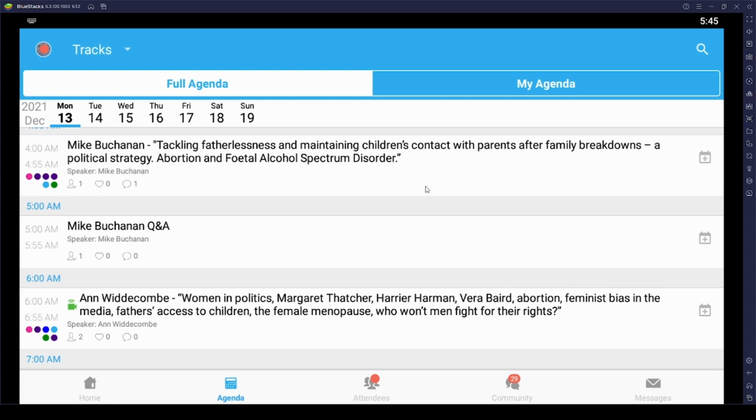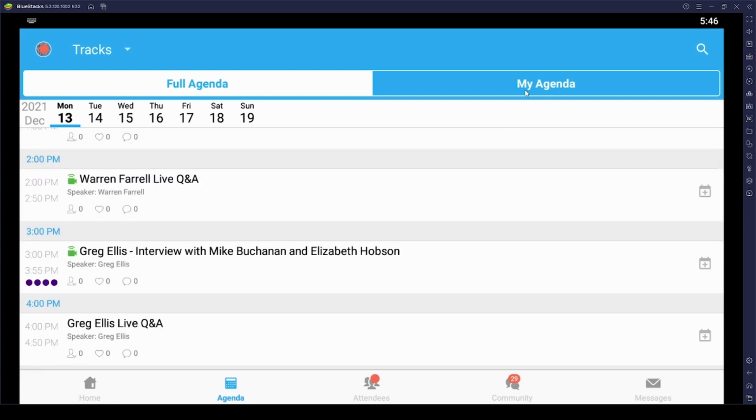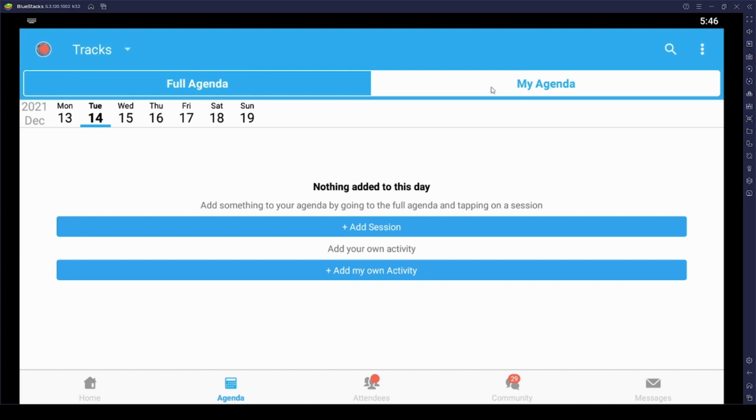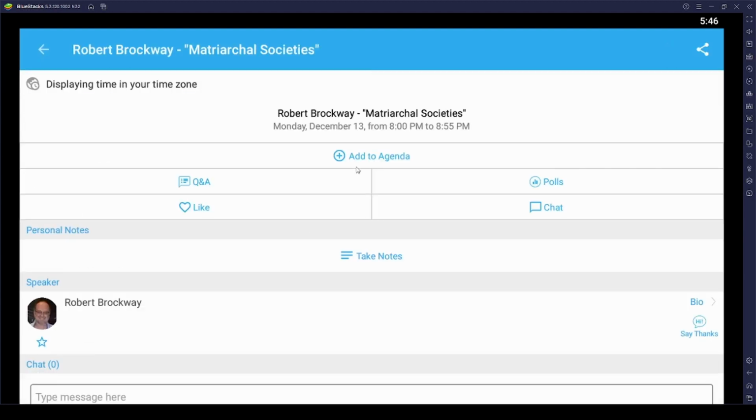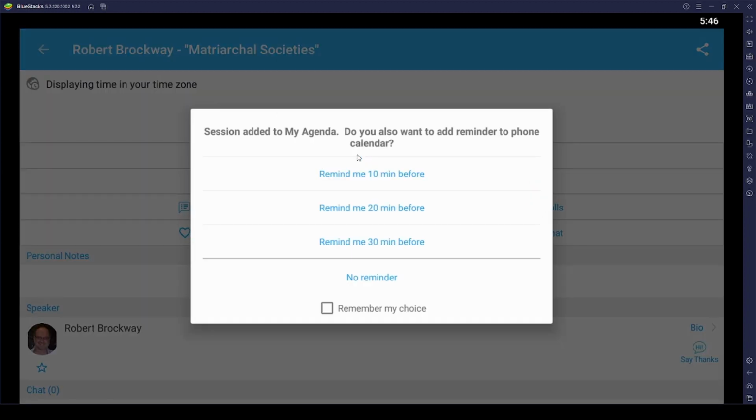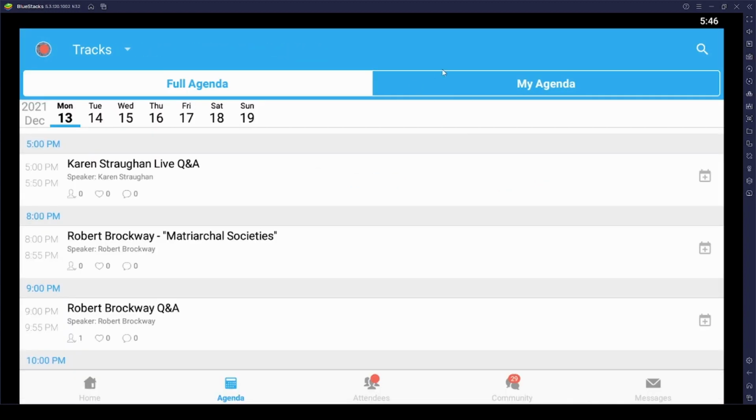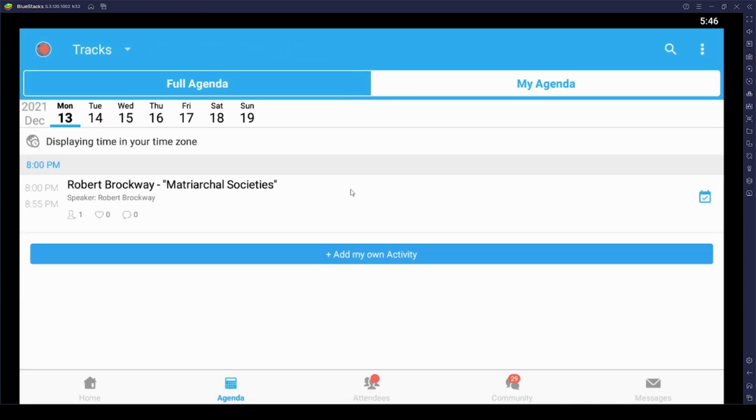So this might look different. One thing to look at is My Agenda. So far, Flying Squirrel has nothing added, so we can go ahead and add one if you'd like. All you have to do is add to the agenda. Then go back to My Agenda, and we've got Robert Brockway's talk here.